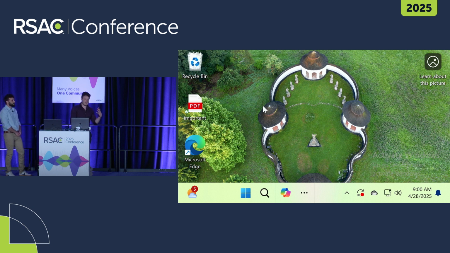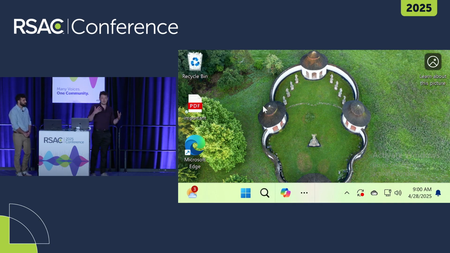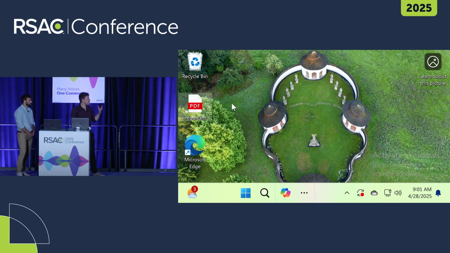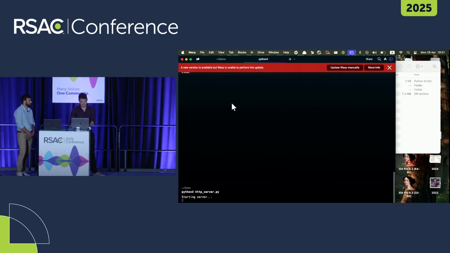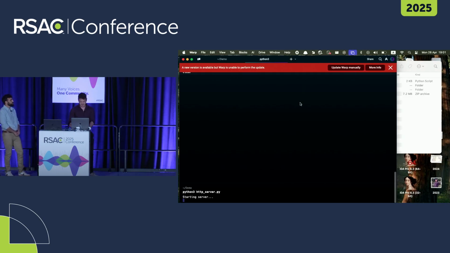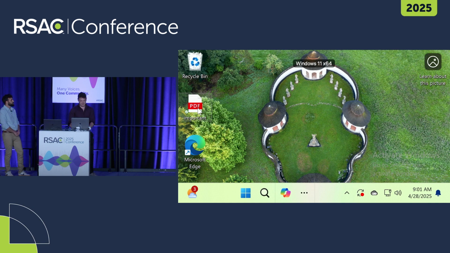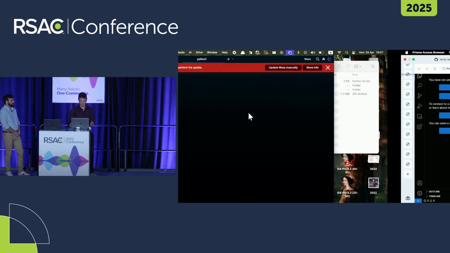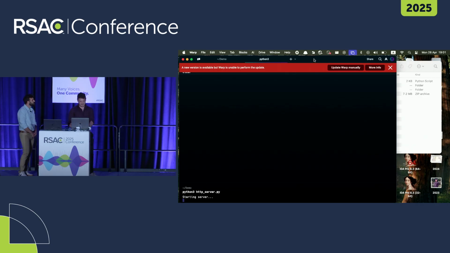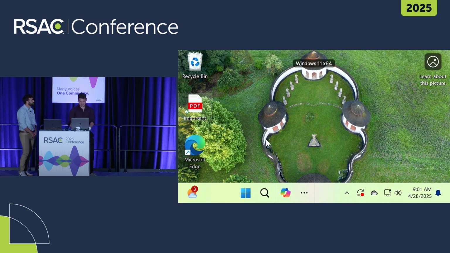In order to make the technique actually work, the attacker does need some sort of remote code execution on the infected machine. So for the demo, let's say I got some fake PDF file on the infected machine via phishing. This is, of course, not a real PDF file. It is actually a LNK file that executes some PowerShell code in the background. Now the user will press it, and hopefully it works. We don't have any network problems, but it appears that we do.